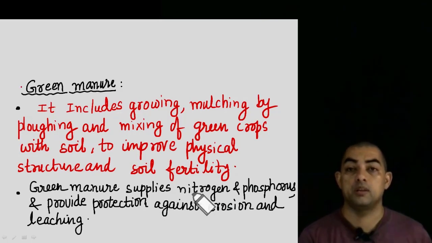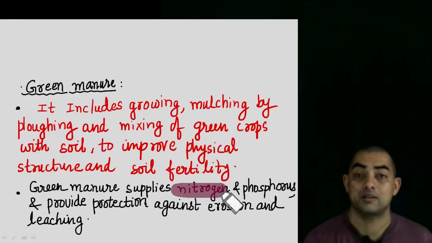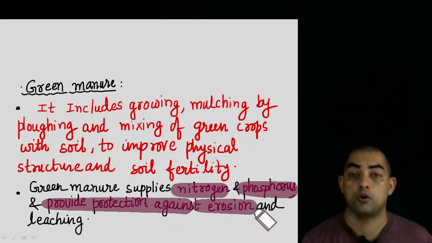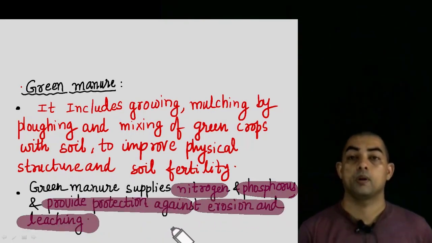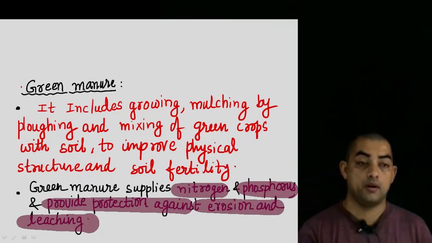Then when you are putting these plants, mulching them and plowing them and mixing them into the soil, it definitely improves the physical structure and soil fertility. It also supplies nitrogen, phosphorus, and provides protection against erosion and leaching. So these are few advantages of using green manure in our fields.